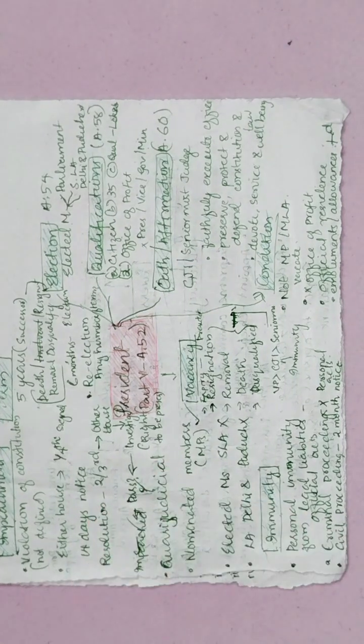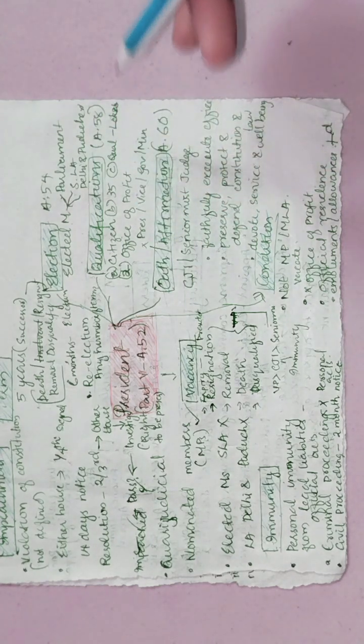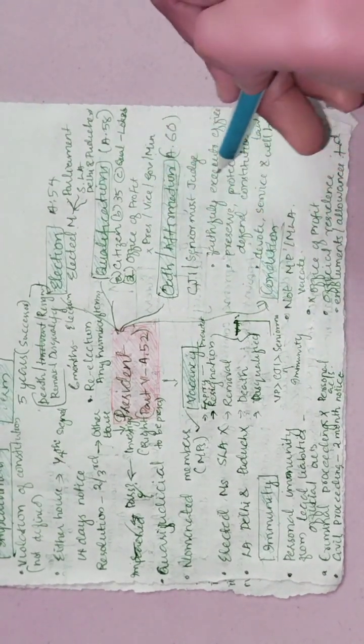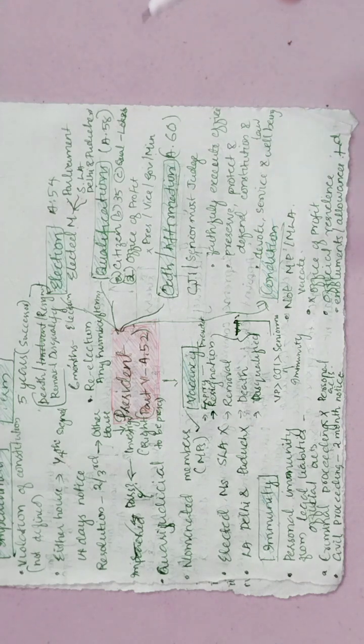Let's see what qualifications are required to become President of India. The qualifications of the President of India are mentioned in Article 58 of the Constitution. A person to be eligible for election as President of India should be a citizen of India. He or she should have attained 35 years of age. He or she should be qualified for election as a member of Lok Sabha. He or she should not be holding any office of profit.